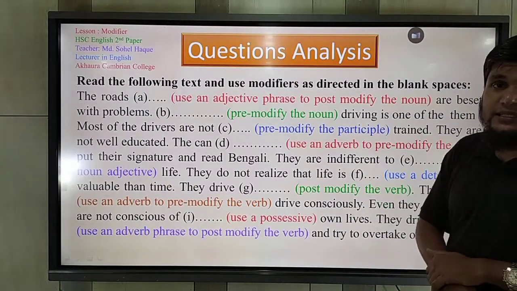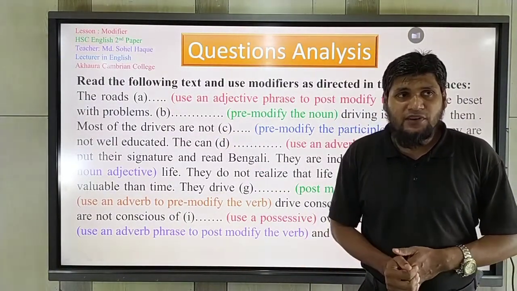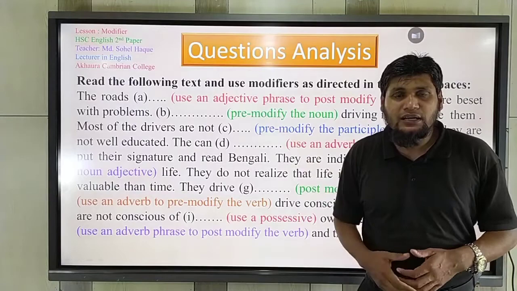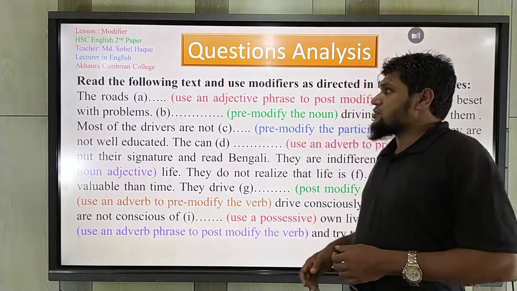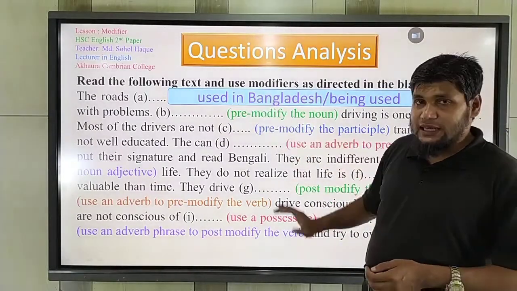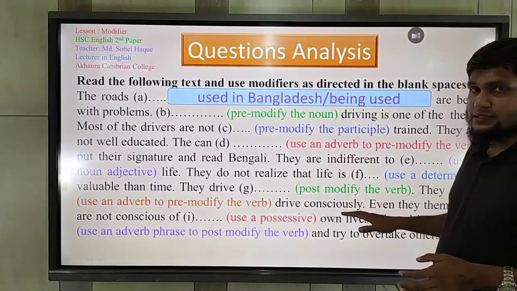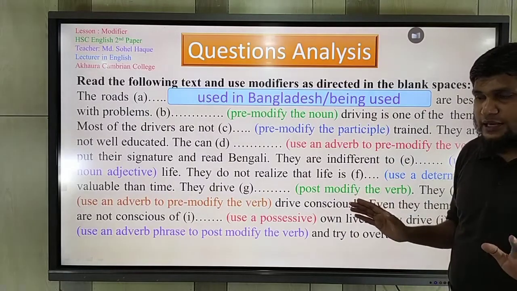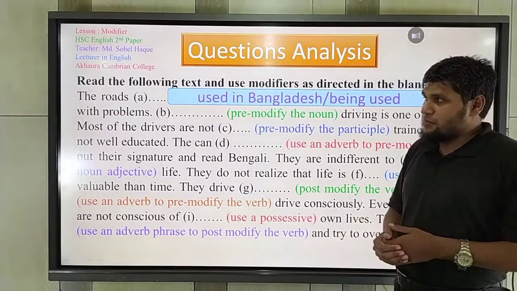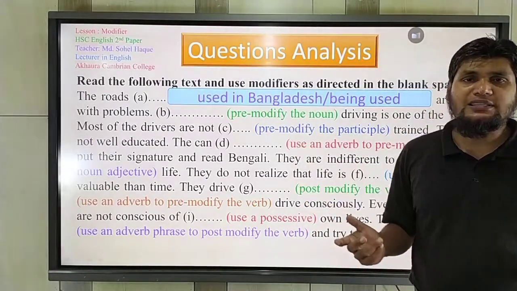So we know that the modifiers of noun should be an adjective. Like that, the phrase should work as an adjective. Which phrase you will use, it should work like an adjective. Okay, so use an adjective phrase. So we may check. I have written the answer. Used in Bangladesh. The roads used in Bangladesh, or being used. You may write being used, or you may write being damaged. No problem. But according to the passage, you should try to understand the whole sentence.